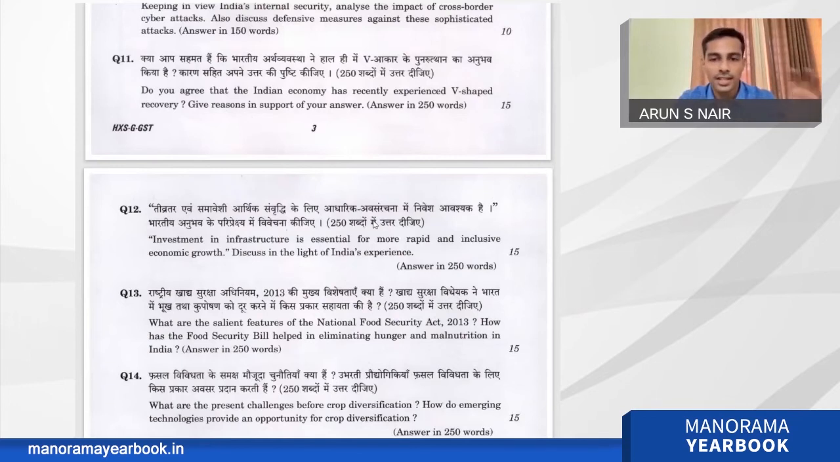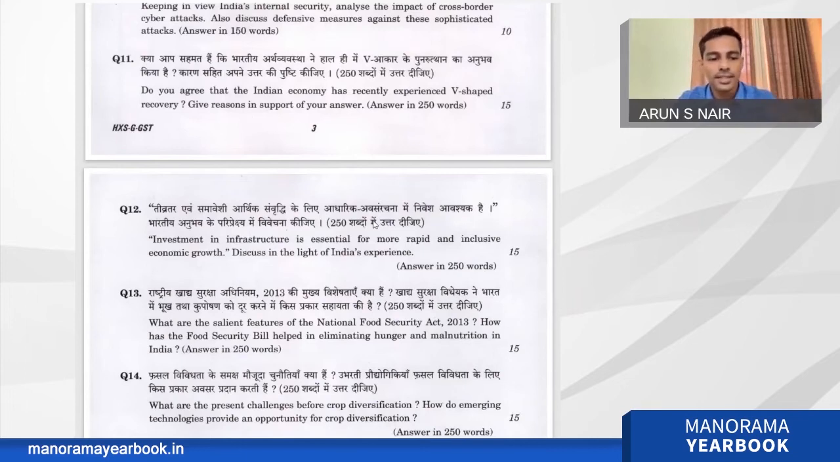Do you agree that there is a V-shape? V-shape means we were going in a moderately good way. Then there is a sudden glitch in the economic growth, that is GDP suddenly fell down and then suddenly rose back. So that is a V-shape, and India might be following, but whether it is V-shaped, we are yet to see in the upcoming financial years.